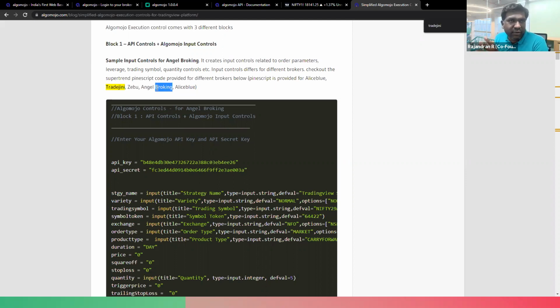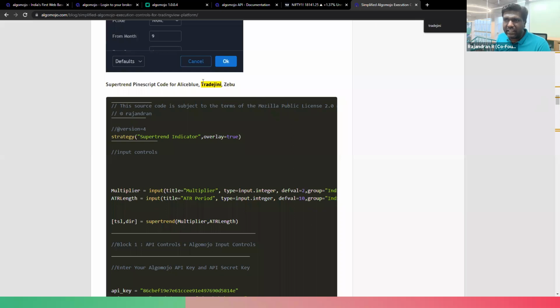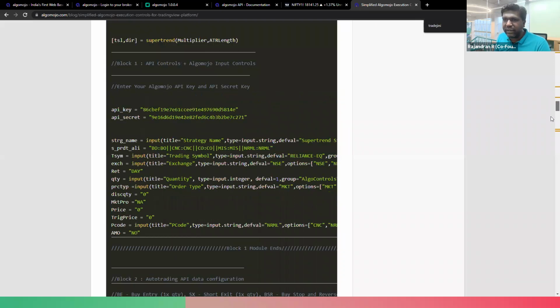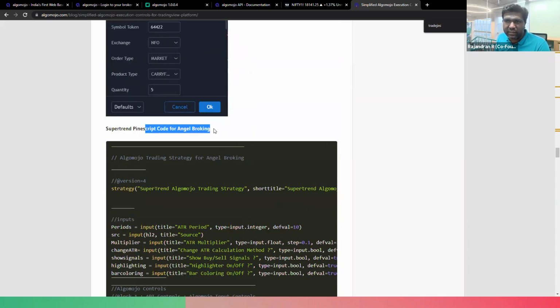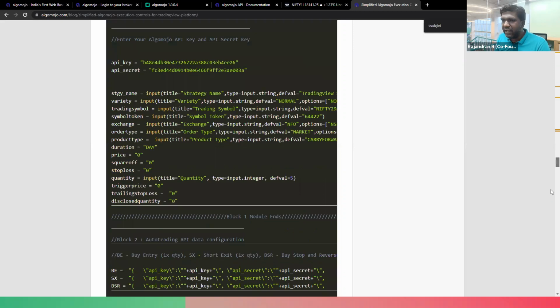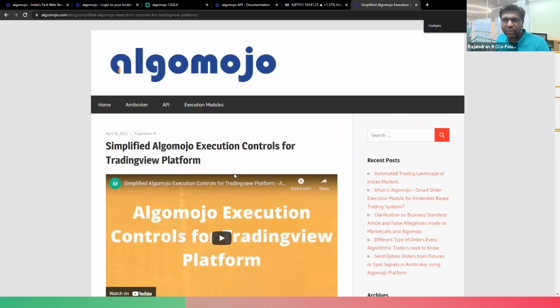However, the coding is a bit different for Angel Broking and Upstox. The coding module structure changes a little over here. This is a module which I had provided for Alice Blue, Trigini, and Zebu, and similarly, you can find the modules for other brokers as well. This code is for Angel Broking, and the other code is for Upstox. The more brokers that get added, the more coding will be available on this page.